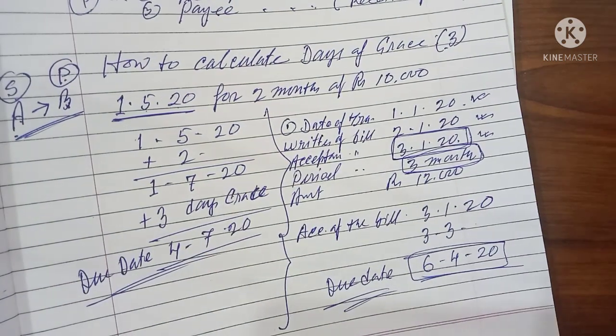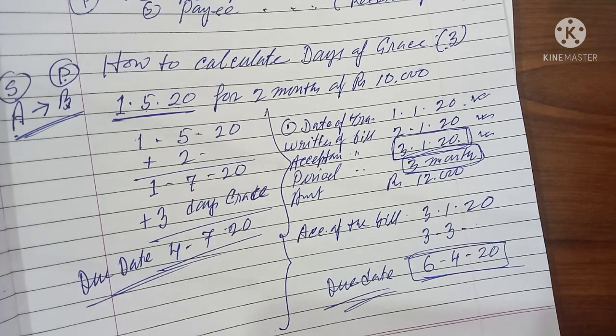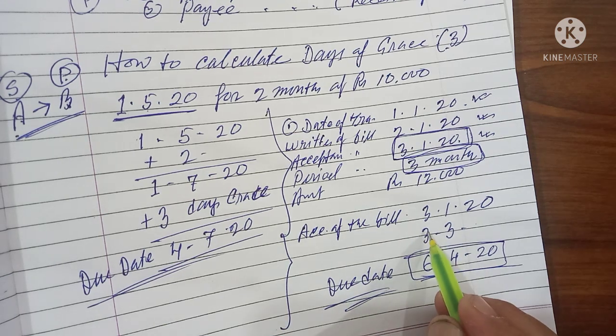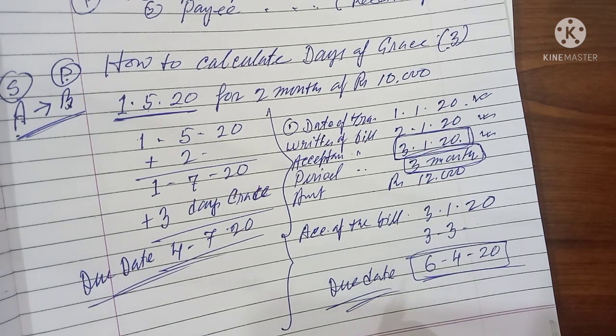Do you understand what I said? One more thing to keep in mind: this is how to calculate the due date. When I do the practical sums, I will go into detail on how to calculate the due date and how we get the grace days, 3 days of grace.